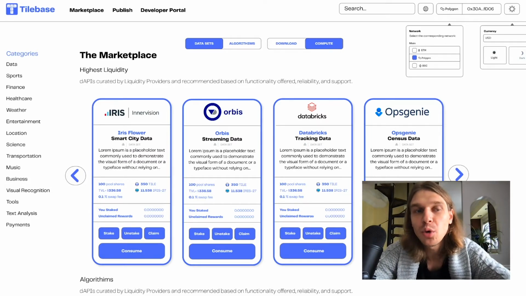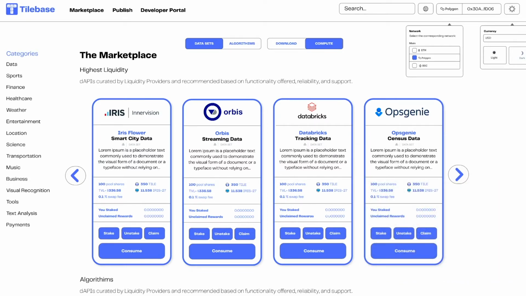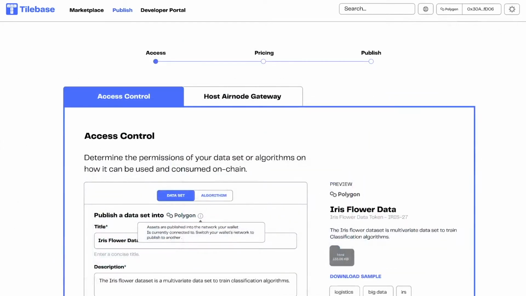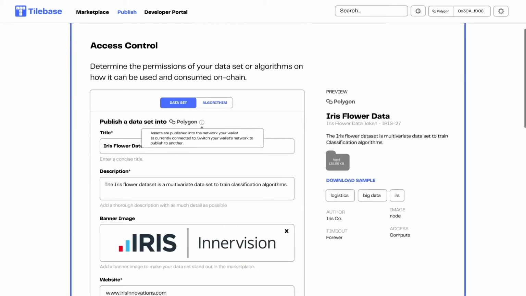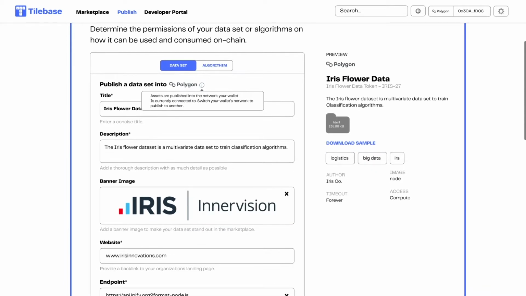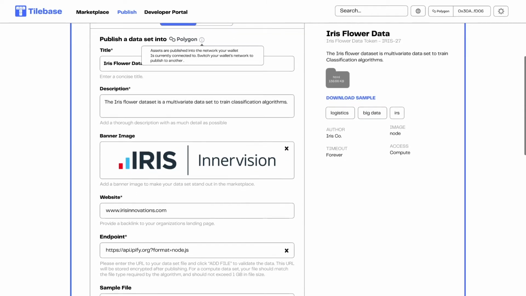Let's start by showing how a data provider can publish their data set on the Tilebase protocol. Up top, we click Publish. It prompts us through this walkthrough on how to publish a data set. We first start with our access control measures. We need to determine the permissions of the data or algorithms on how it can be used and consumed on chain. We can choose to deploy a data set or an algorithm, determine what network we'd like to deploy that data set on. For this example, we're using Polygon to save on gas fees,